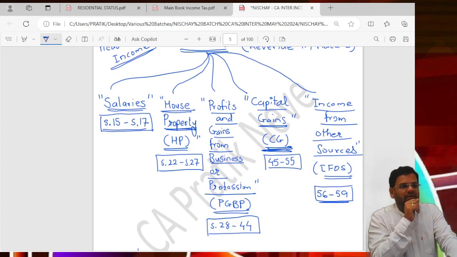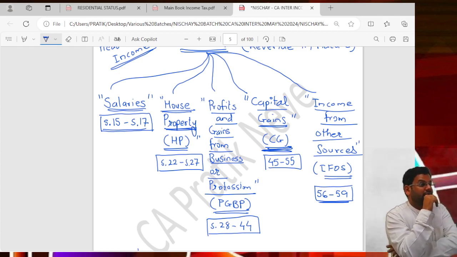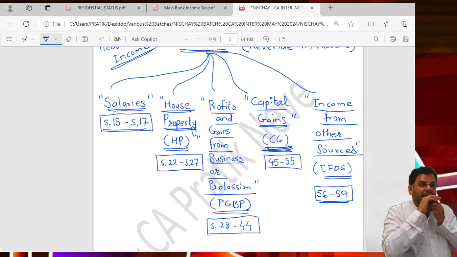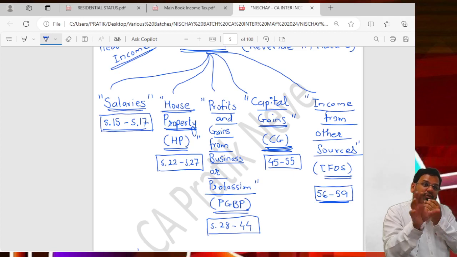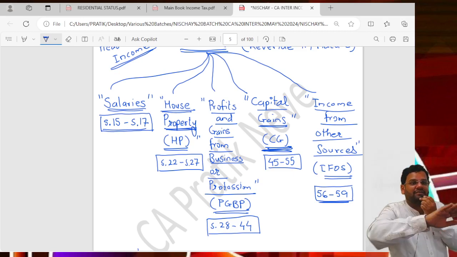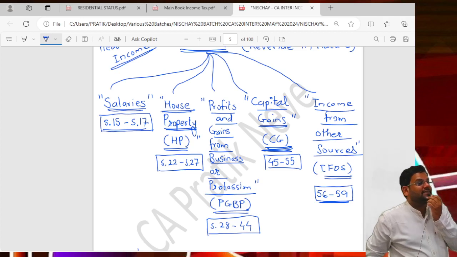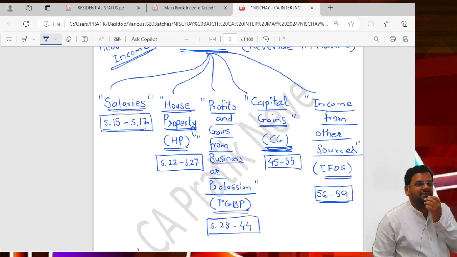All of you got 3 lakhs. What is 3 lakhs? 3 lakhs is my depreciation. So depreciation actually is a good thing. My fees collected minus all expenses was 60 lakhs. Now from that 60, I can subtract that 3, so my taxable PGBP will become 57 lakhs.